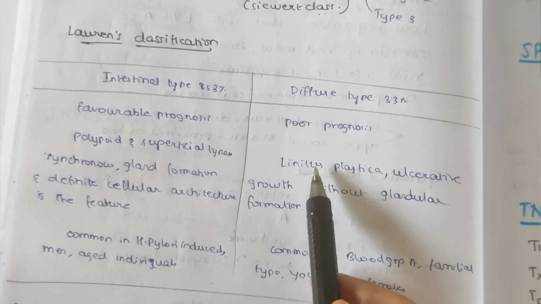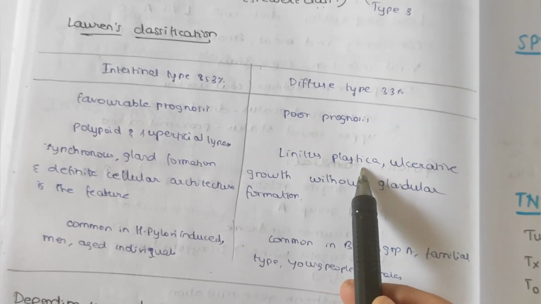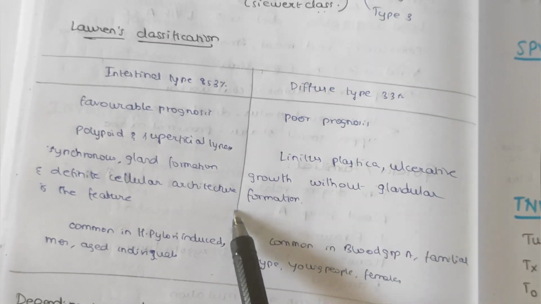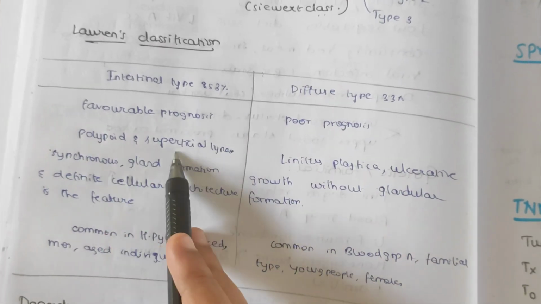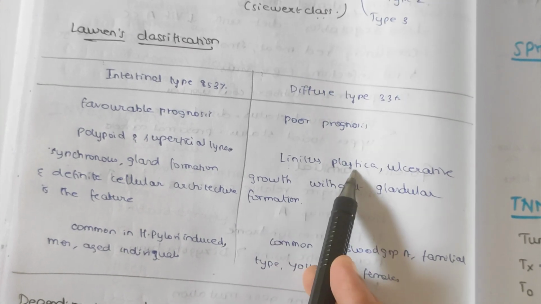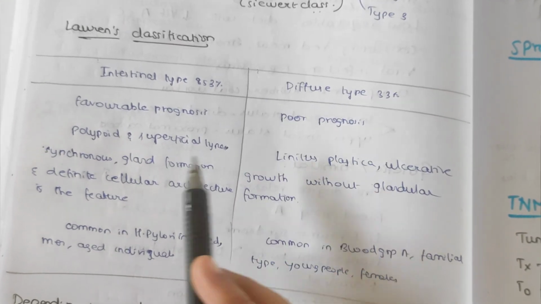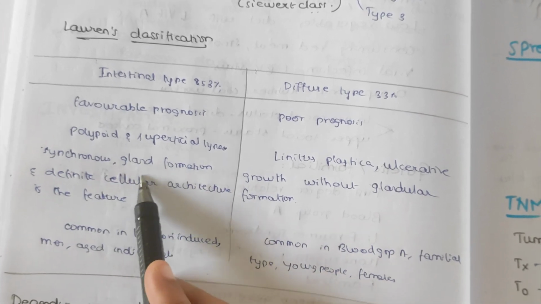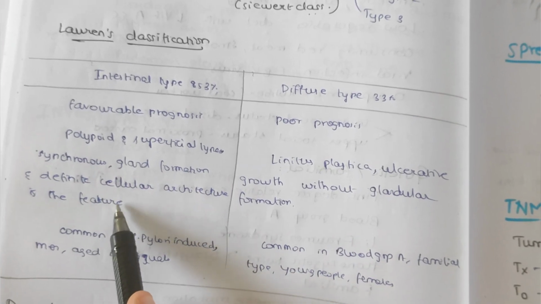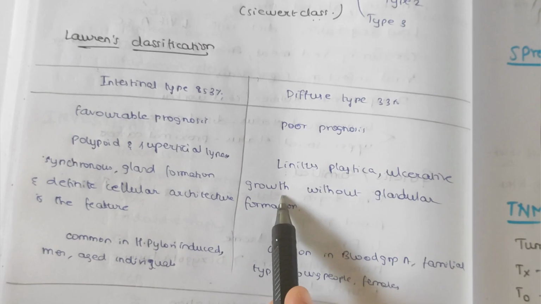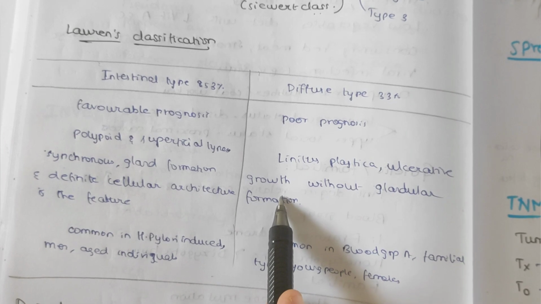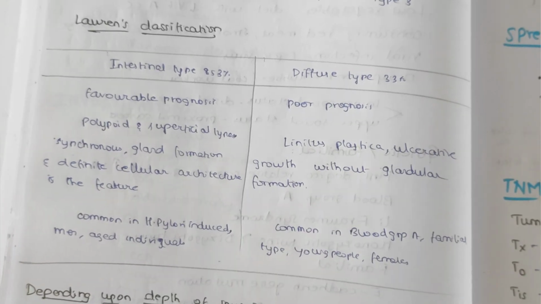And here the appearance is linitis plastica, leather bottle like appearance, and the feature here is ulcerative growth without glandular formation. Here it is polypoid and superficial types. Here the appearance is linitis plastica, that is leather bottle like appearance, and here gland formation is present with definite cellular architecture. Here there is ulcerative growth without gland formation. Here presence of glands is there, and here absence of glands is there. So next, it is more common in H.